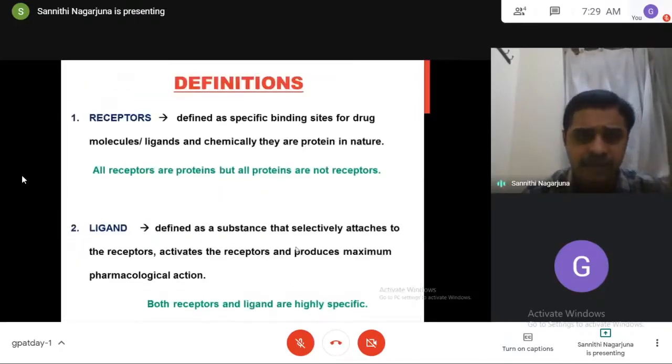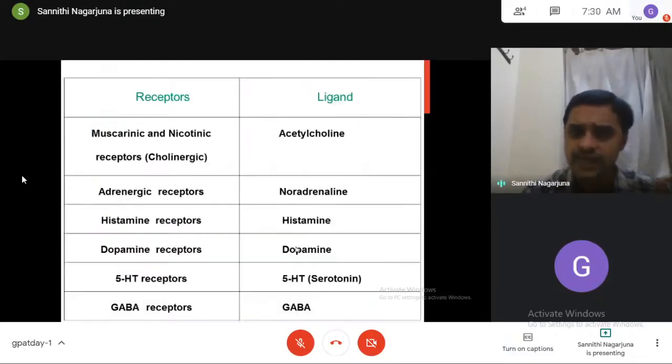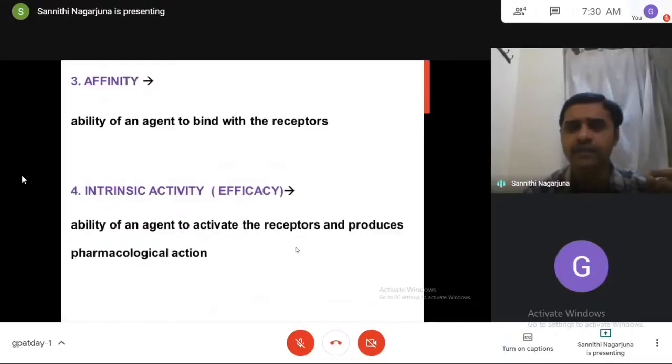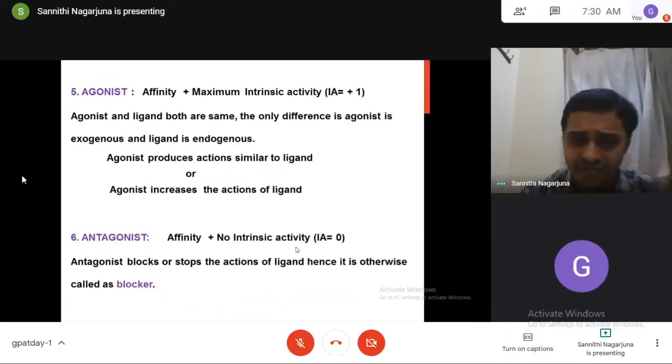The receptors are binding sites. They act as binding sites for endogenous substances, ligands, as well as for drugs. And chemically, all receptors are protein in nature. The substance that can selectively attach to the receptors is called a ligand. And these are all examples of receptors and ligands. The capacity to bind with the receptors is called affinity. The capacity to activate the receptors and produce the pharmacological action is called efficacy or intrinsic activity. So an agonist is one which produces actions similar to the ligand. An antagonist is one which will stop the actions of the ligand, otherwise called a blocker.